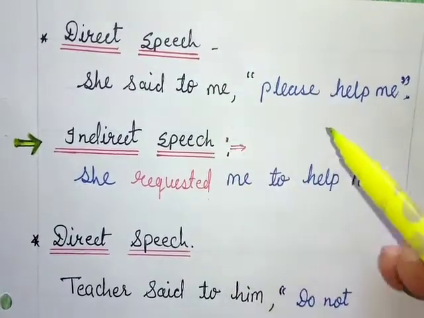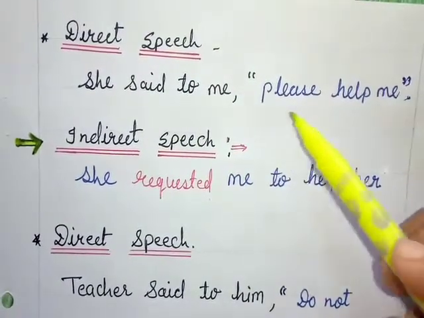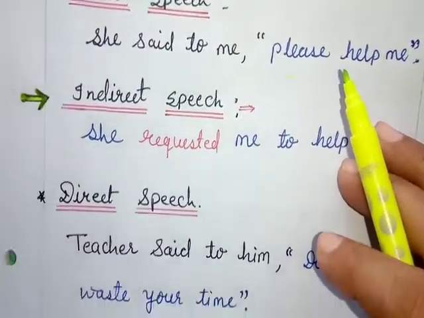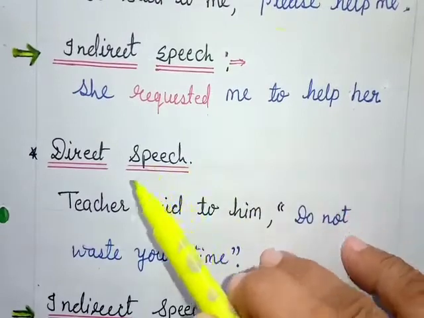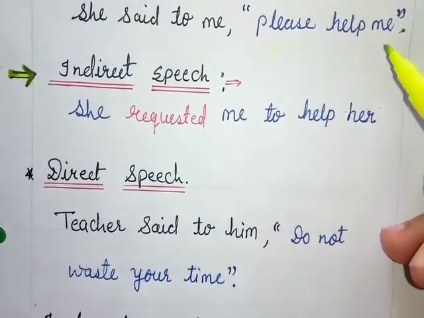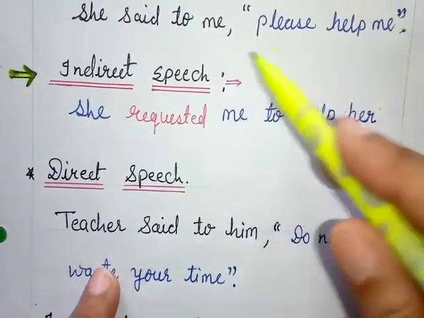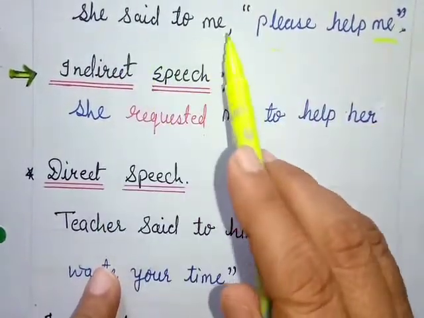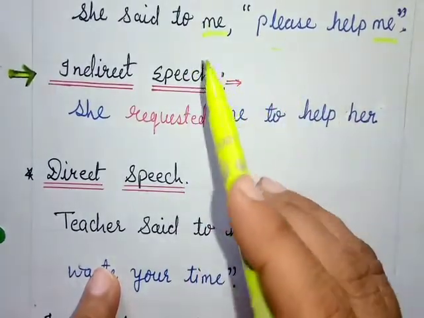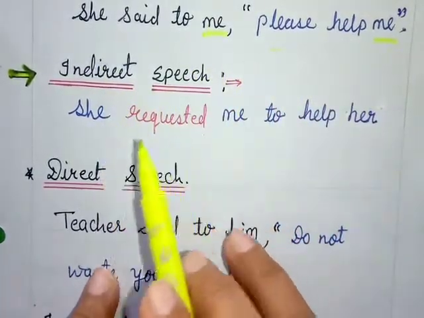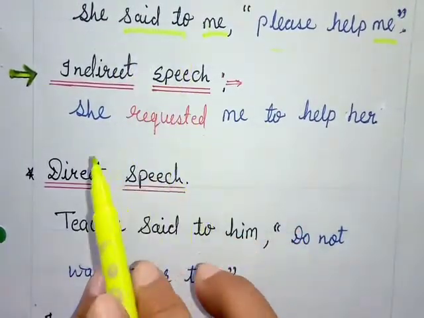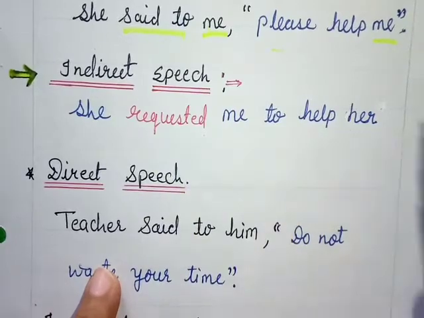She said to me, "Please help me." This is our reported sentence, "Please help me." How do we change it? In indirect speech, she requested me to help her. The pronouns are changed according to the object. She said to me, "Please help me." This me will change into her. In place of said to we will apply requested. She requested me to help her.